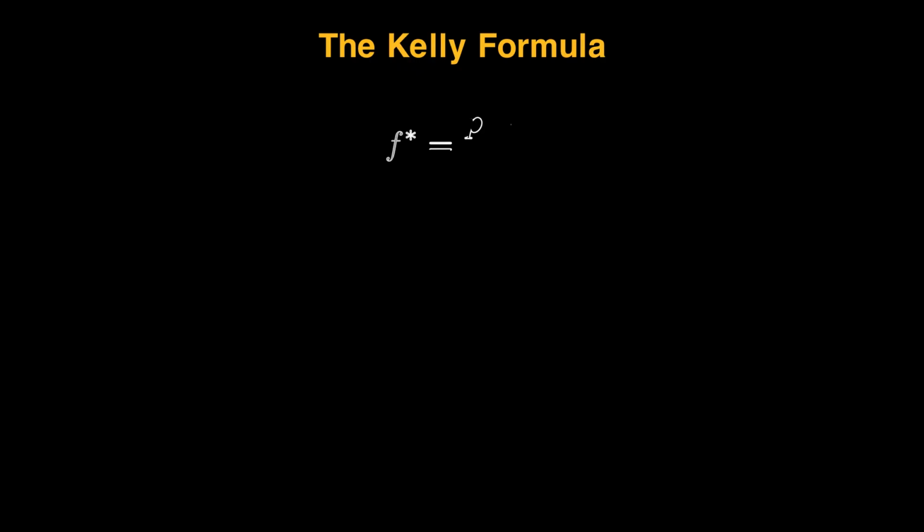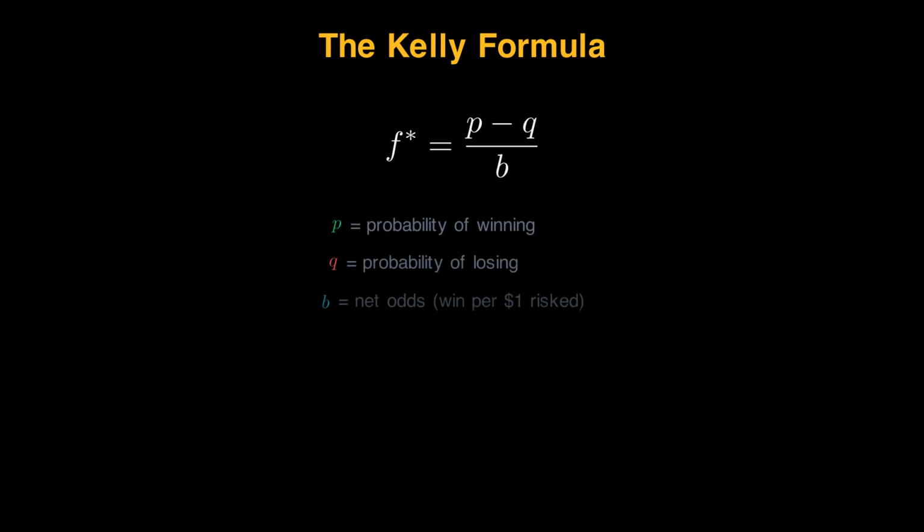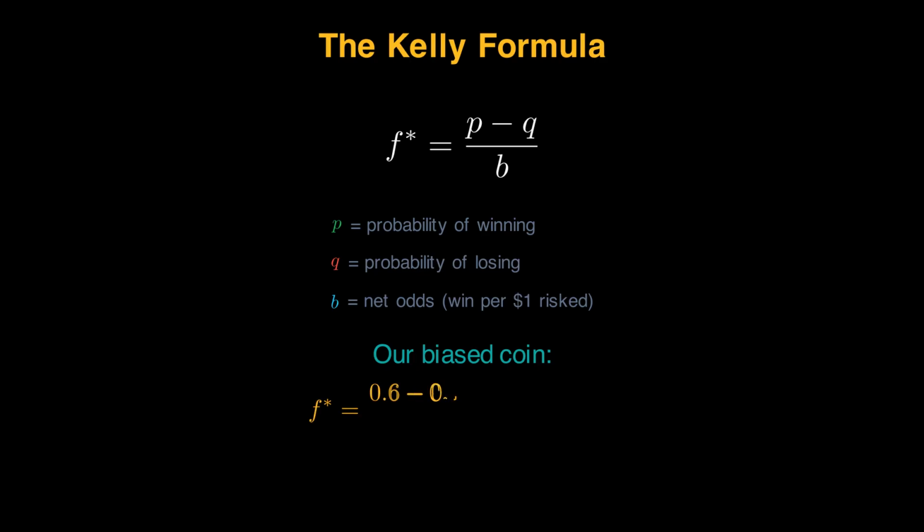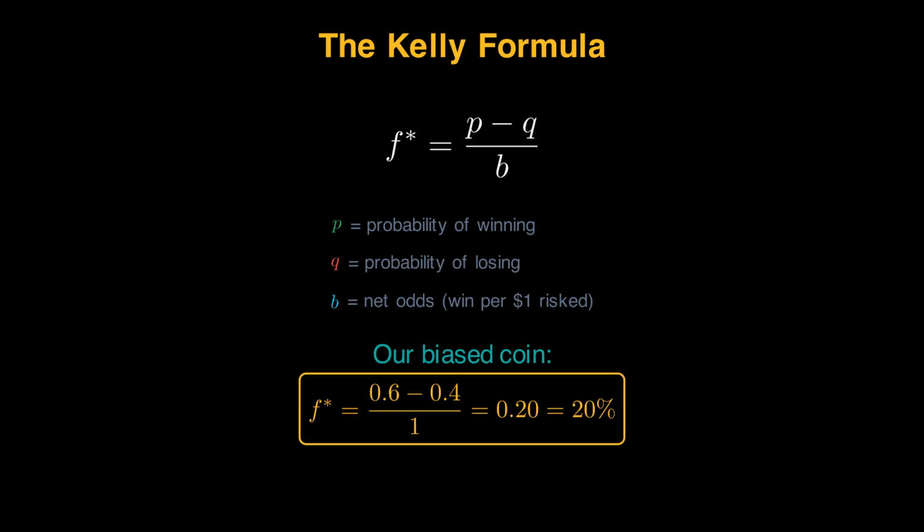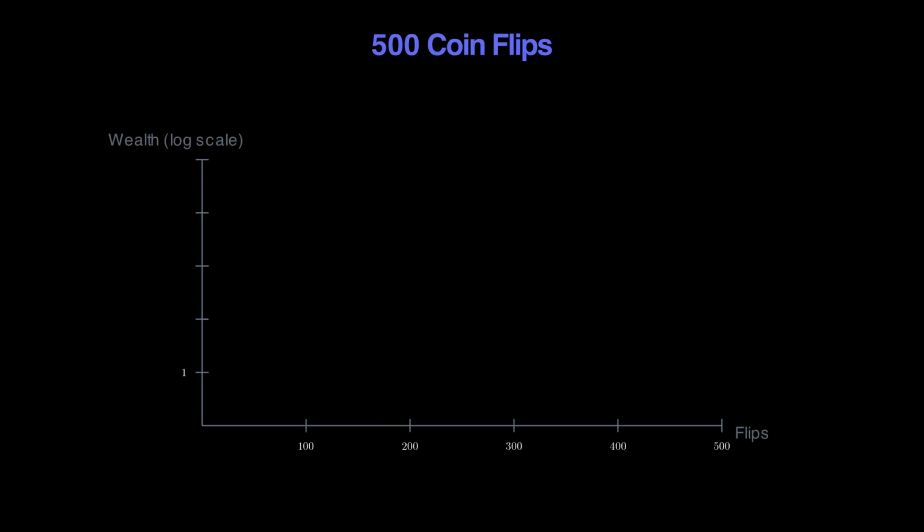Here's the Kelly formula. F star equals (P minus Q) over B, where P is the probability of winning, Q is the probability of losing, and B is the net odds, how much you win per dollar risked. For our biased coin, P is 0.6, Q is 0.4, and B is 1, since we win $1 for every dollar bet. So Kelly says, bet 20% of your bankroll each time. But why 20%? Why not 60% since we win 60% of the time?